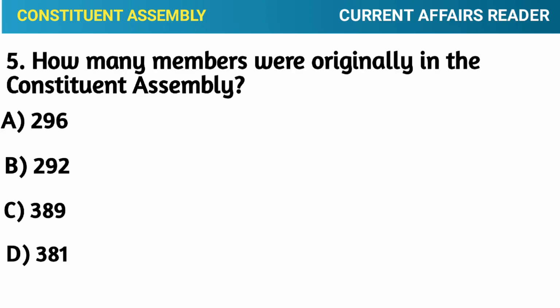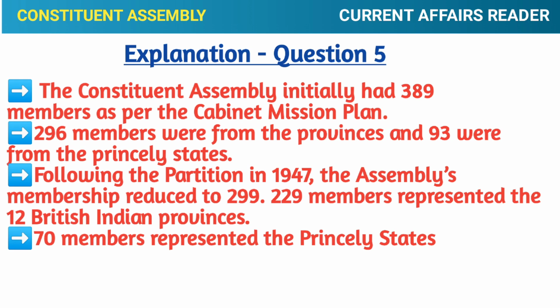Option A, 296. Option B, 292. Option C, 389. Option D, 381. Correct answer. Option C, 389. Explanation. The Constituent Assembly initially had 389 members as per the Cabinet Mission Plan. 296 members were from the provinces, and 93 members were from the princely states.